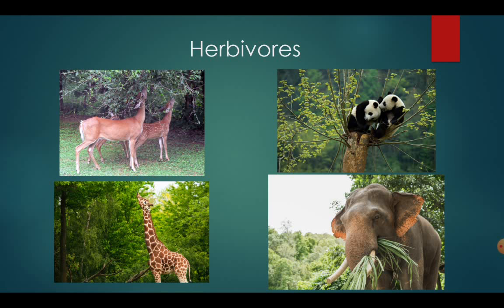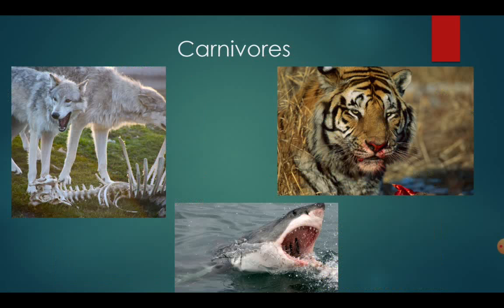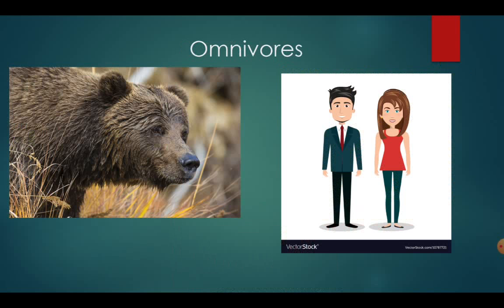And the one who is very scared of blood and meat, please make sure that you do not see these pictures. These are the carnivores: wolves, tiger, shark, because they all feed on other organisms. You can see they feed on other animals. And omnivores are bears, crows, humans of course. A bear feeds on veg and also non-veg.